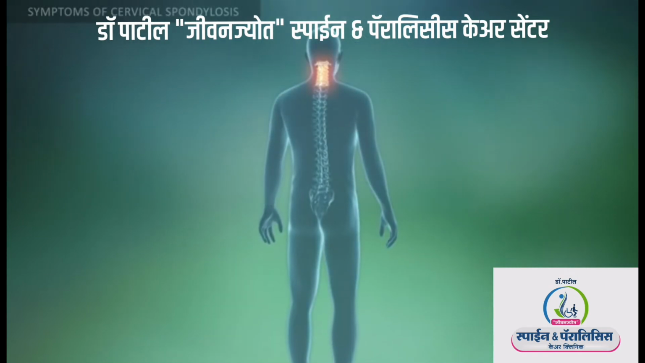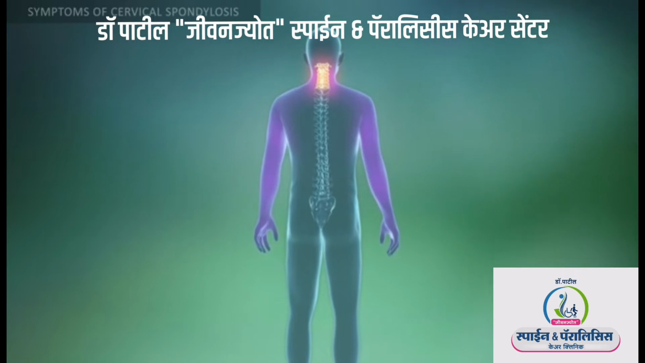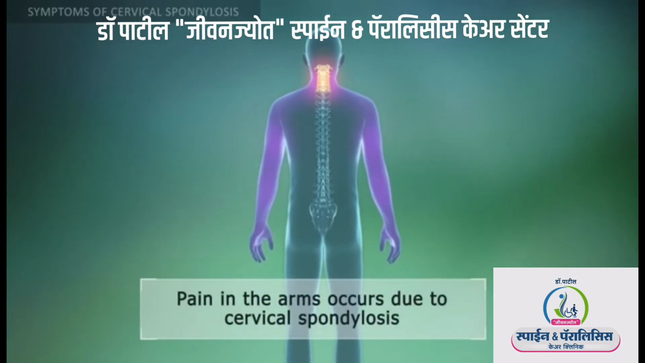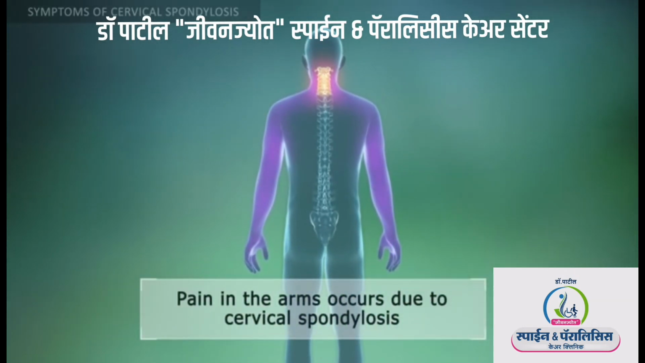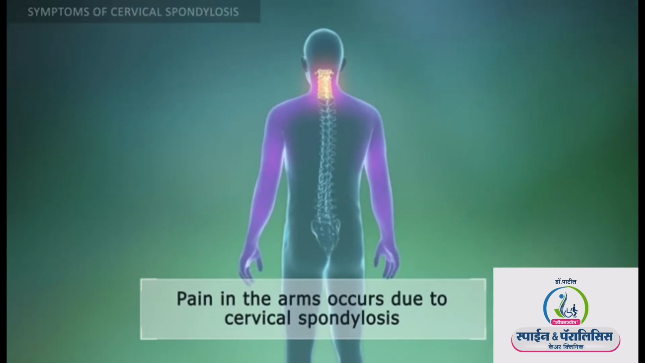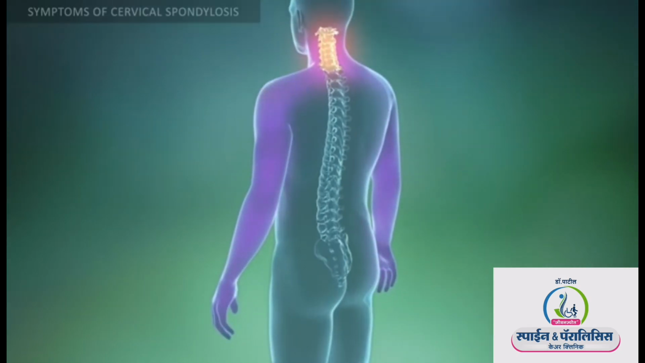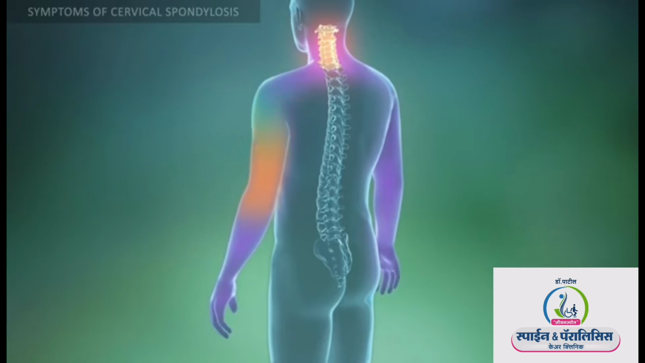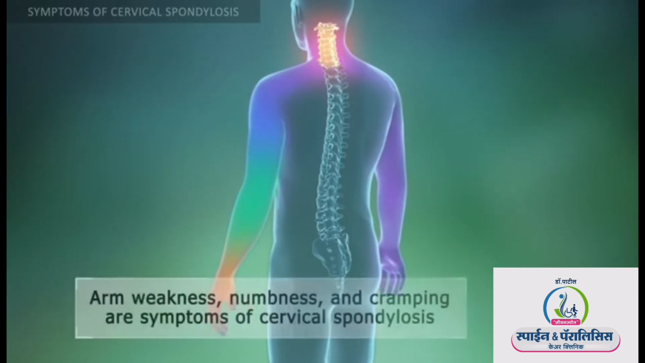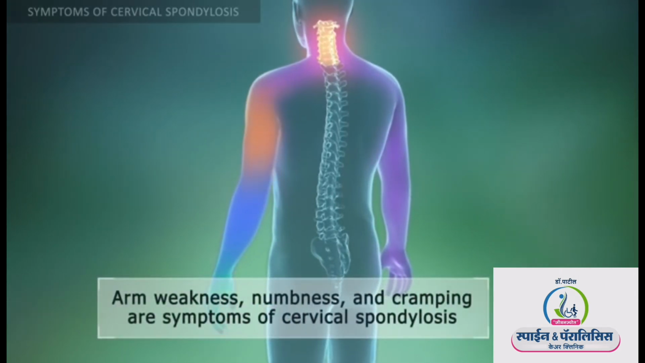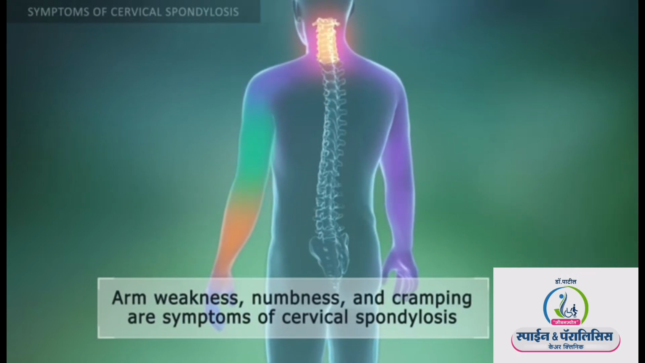Pain in the arms may be a symptom of cervical spondylosis. It occurs due to compression of nerves that extend into the arms through the neck portion of the spine. Besides pain, cervical spondylosis can cause weakness, numbness, and cramping in the arms. These conditions arise due to nerve compression, too.